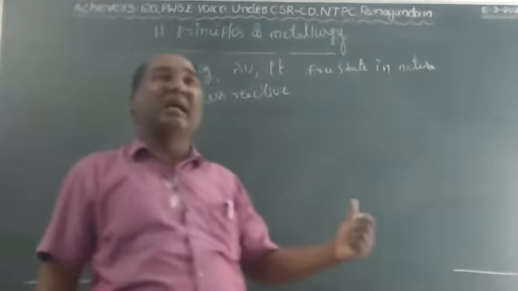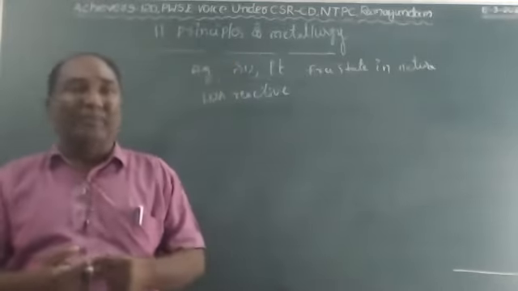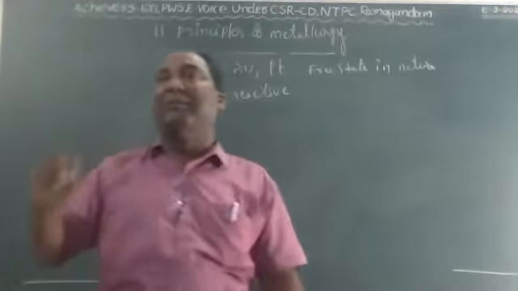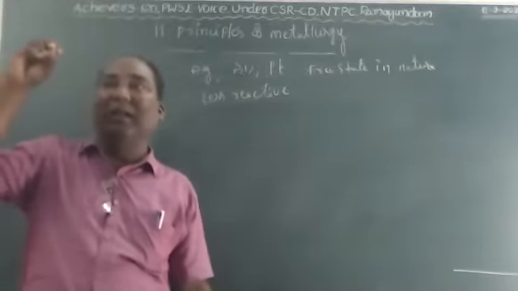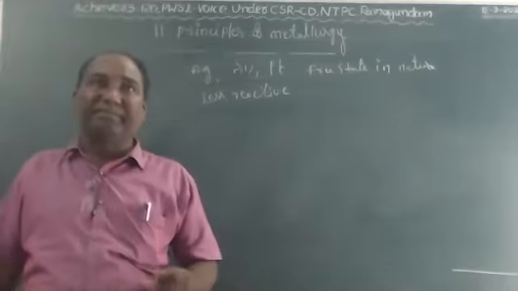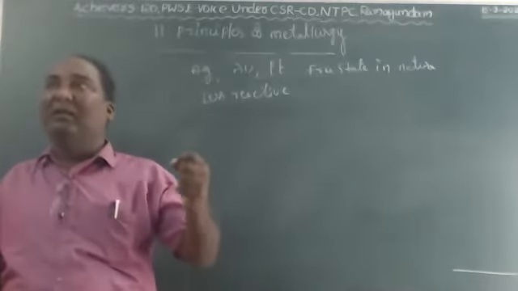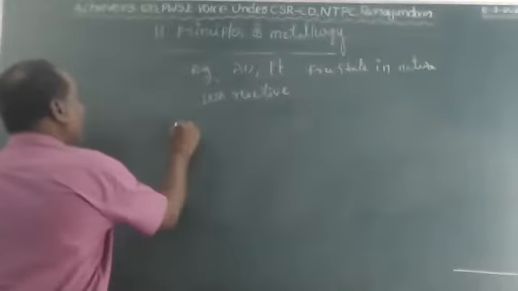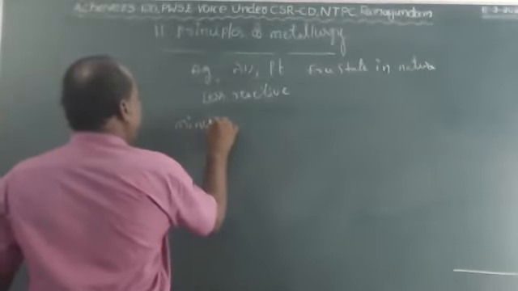The elements and compounds of the metals available in the earth crust are called minerals. The elements or compounds of the metal that occur in the earth crust are called minerals.